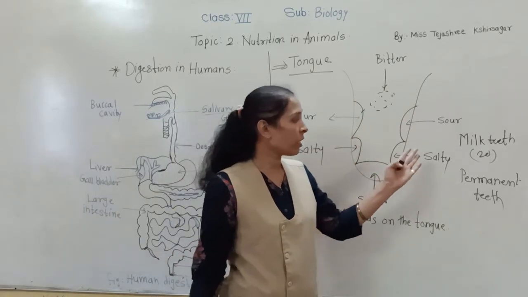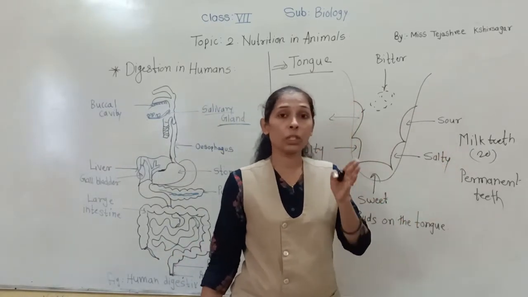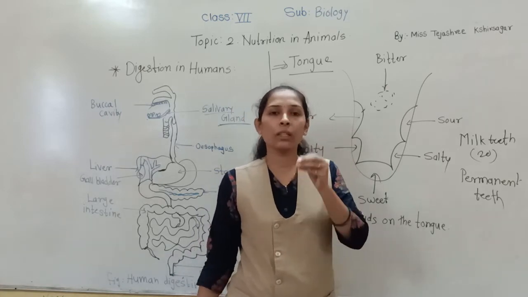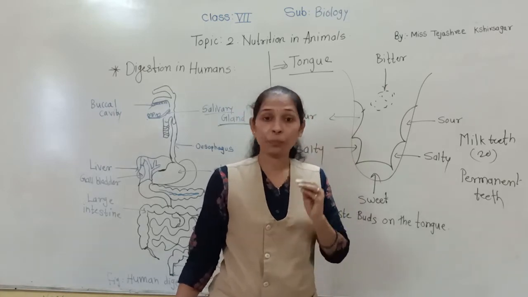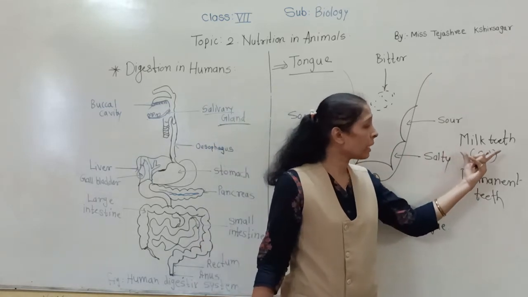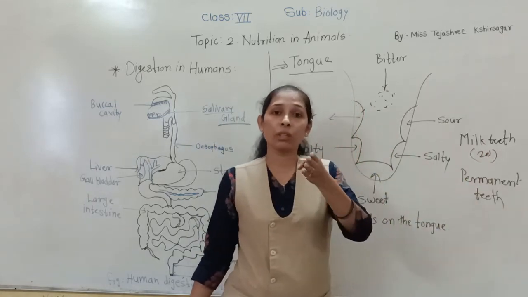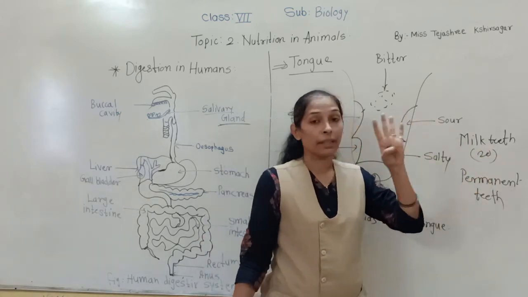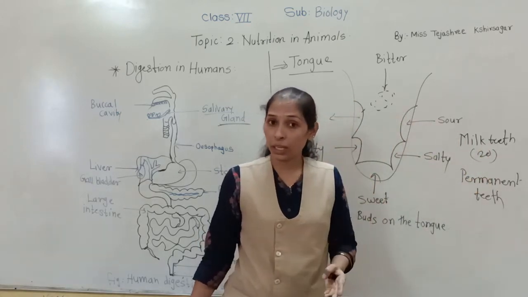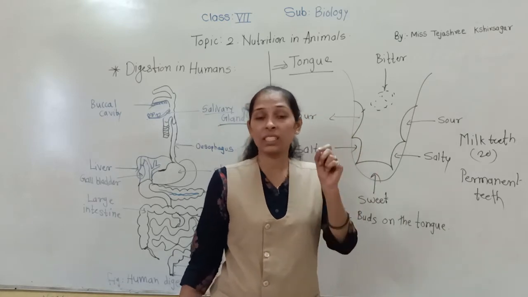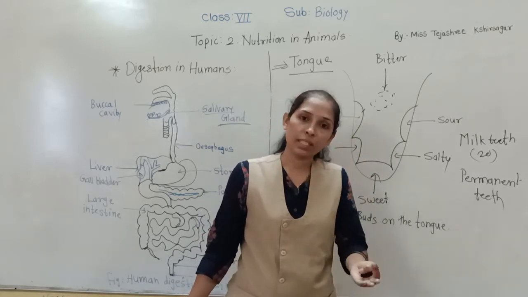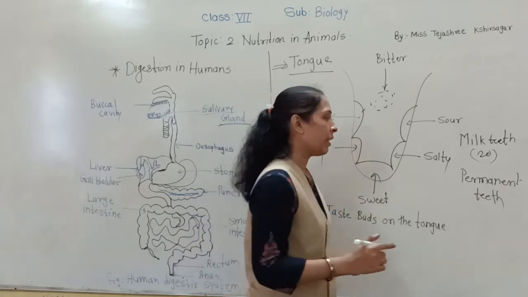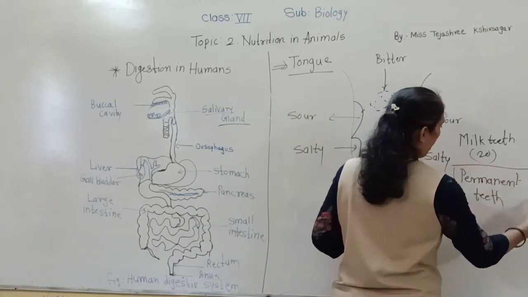So a newborn does not have teeth. As it grows up, slowly the teeth come out, and at the age of 6, one by one the teeth start to fall down. So that group of teeth which come before the age of 6 are called milk teeth. The milk teeth fall down, but in that same place new teeth arise and form one set of teeth.